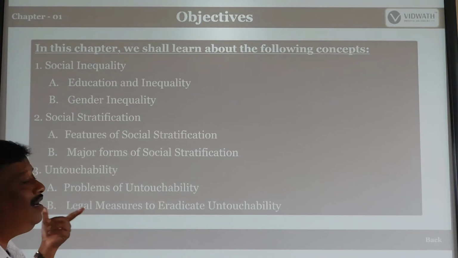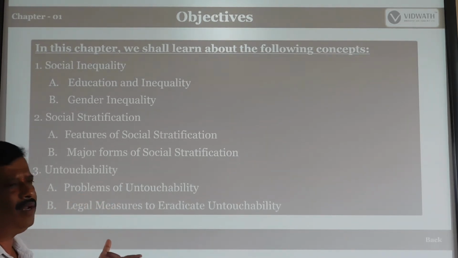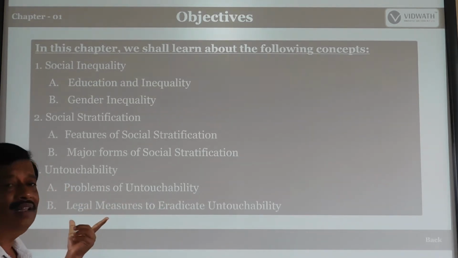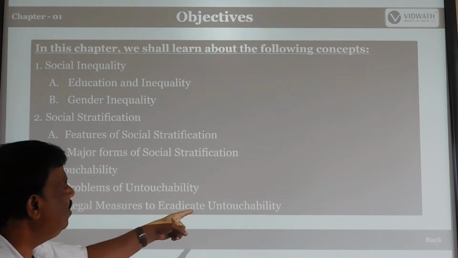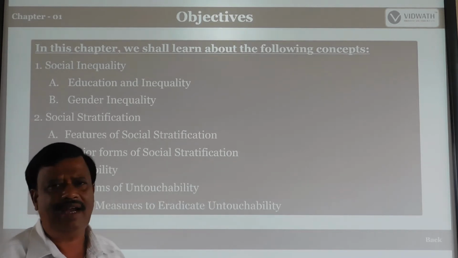Last, untouchability: what is untouchability, what are its causes, what are its problems, and what legal measures has our government taken to eradicate untouchability? So these are all the factors we will discuss in this lesson.